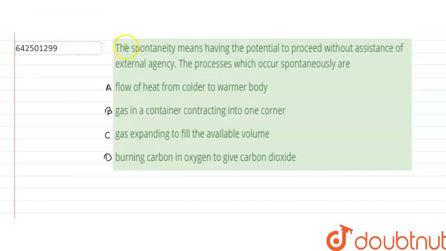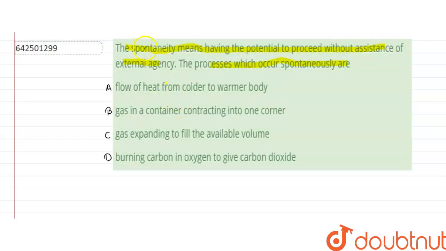Okay, so hello everyone. Now this question over here says that spontaneity means having the potential to proceed without assistance of external agency. So it is saying that the processes which occur spontaneously are... So in the options we have to tell which of them are spontaneous. Okay, so let us begin with the question.